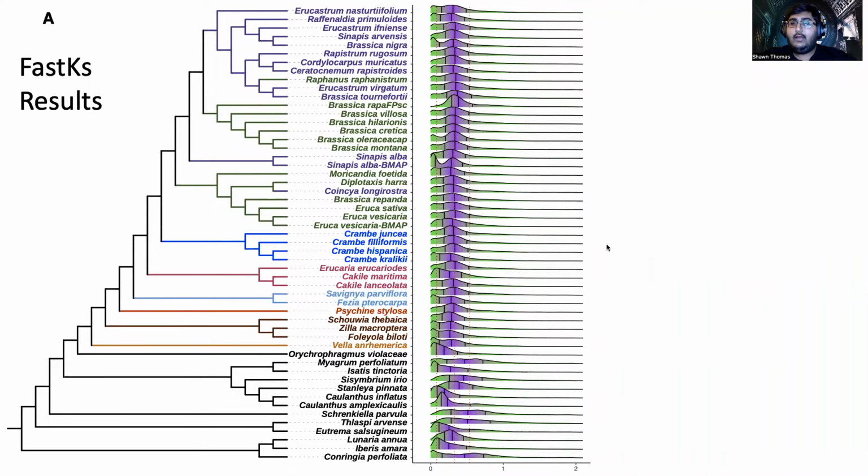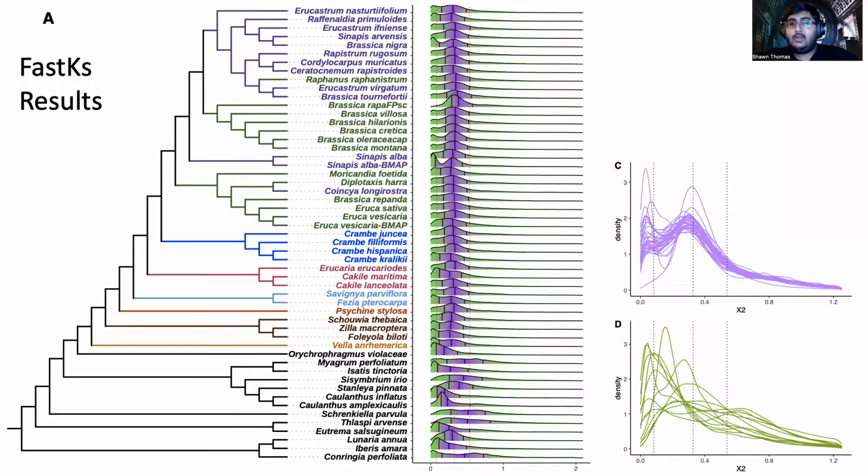So here on this figure, I have the KS plots for my samples shown as these ridgelines across the phylogeny. Taxa from Vela upwards that are colored are part of tribe Brassiceae. So if you squint real hard and look at these ridgelines, you can see that all of the taxa from Vela upwards share this peak at the hexaploidy and are within the dotted red lines, or the bounds that were set from the Brassica rapa paper. And starting here at Auricophragmus, that's this ridgeline here, we see that it doesn't share that Brassiceae peak, and the KS plots become more variable in their topology.